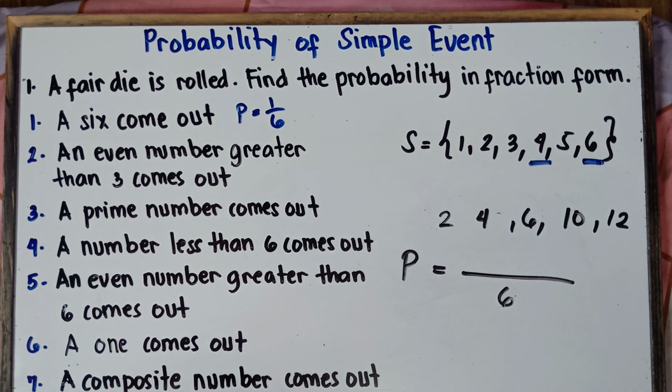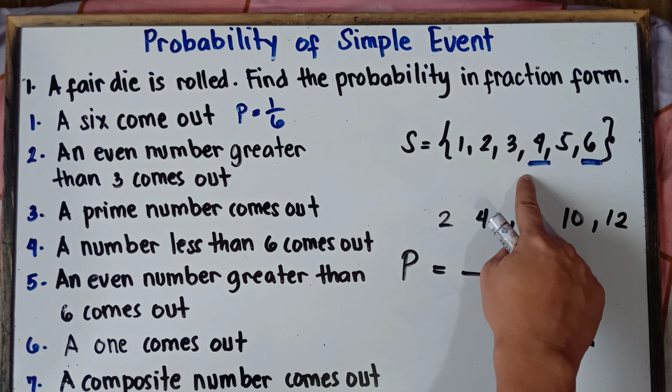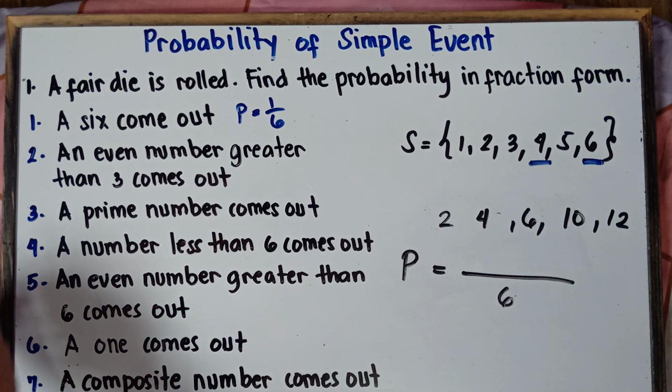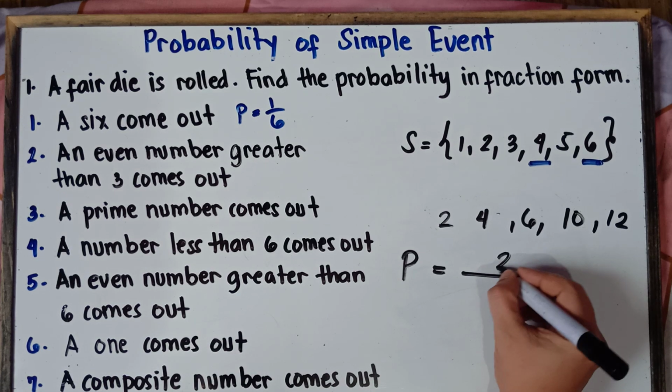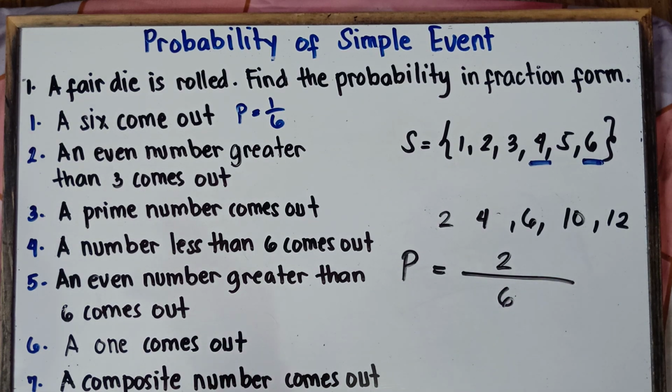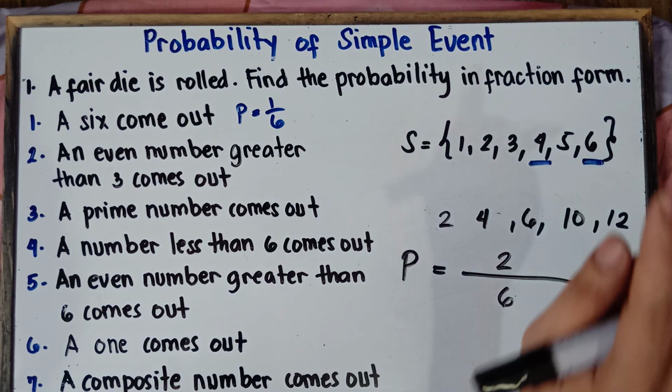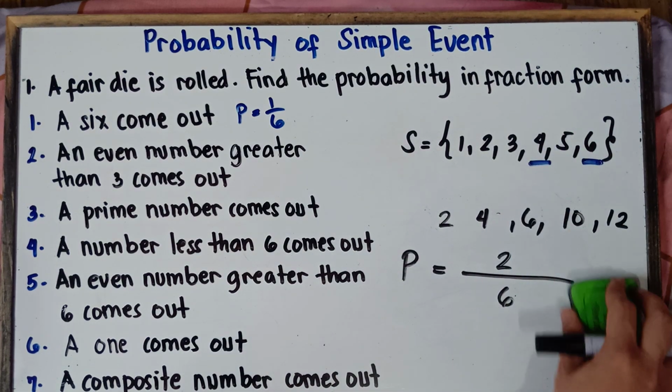So how many even numbers, class? That's correct. We have 2 even numbers. That would be 4 and then 6. So therefore, our answer on that numerator, that would be 2. Question: why is it 2? Because we have 2 even numbers with regards to our possible outcomes. We have 4 and then 6.